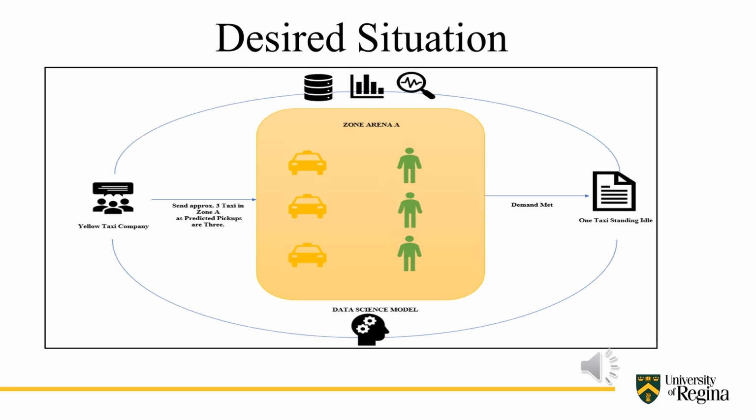So what would be the desired situation in this case? The desired situation could be that the yellow taxi company could know well in advance how many taxis to send to a particular zone. For instance, in this case, the yellow taxi company sent approximately 3 taxis to Zone A as the predicted pickups were 3, and as a result of that, the demand for taxis was met, and the information is reloaded into the data science model, and again the prediction is carried out.